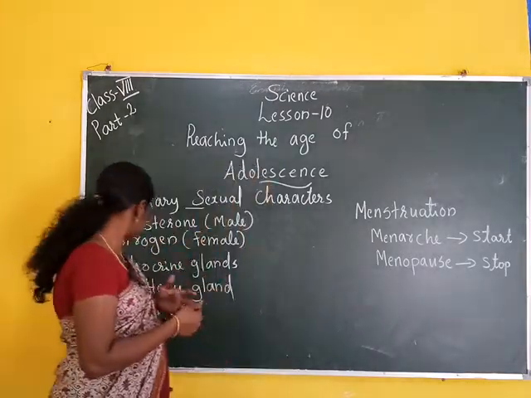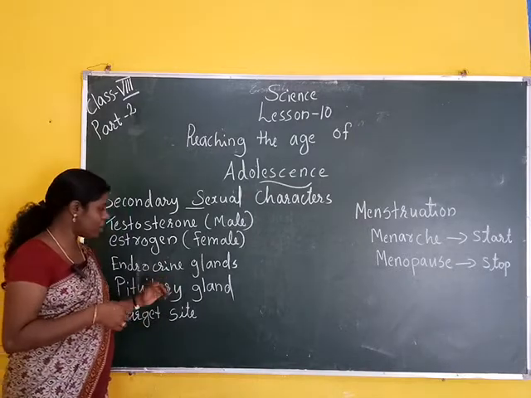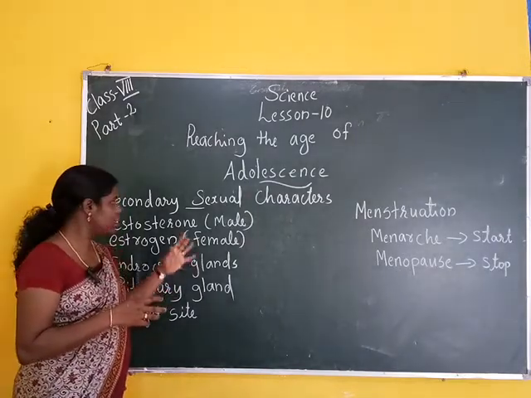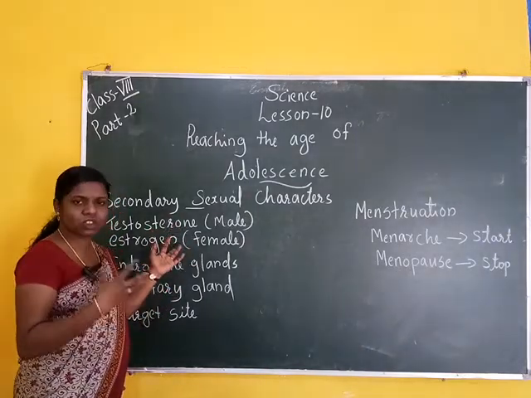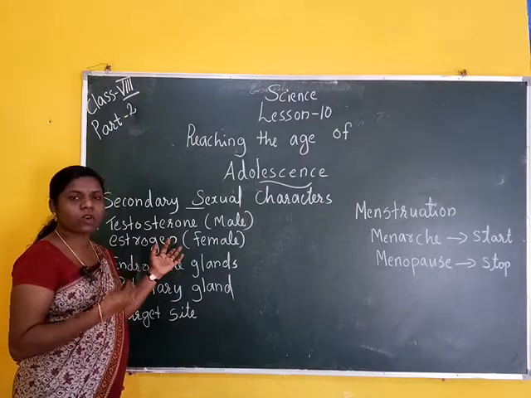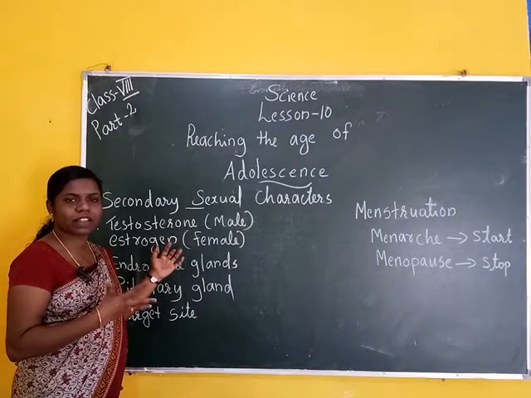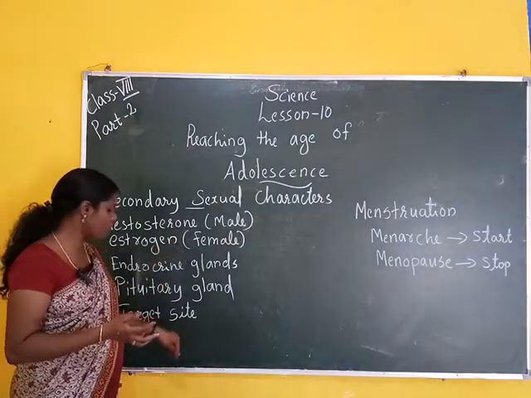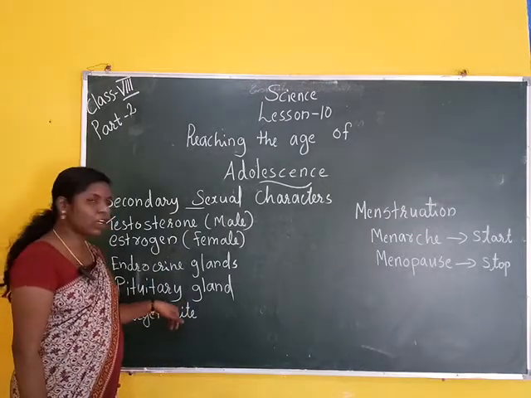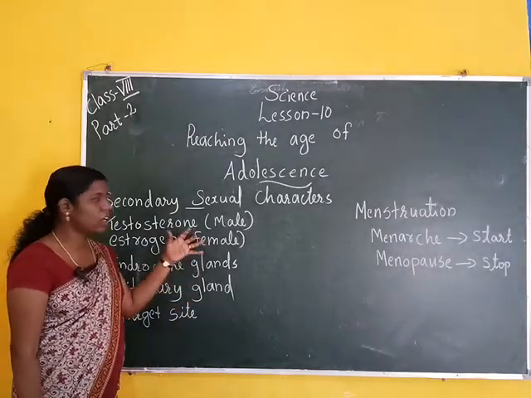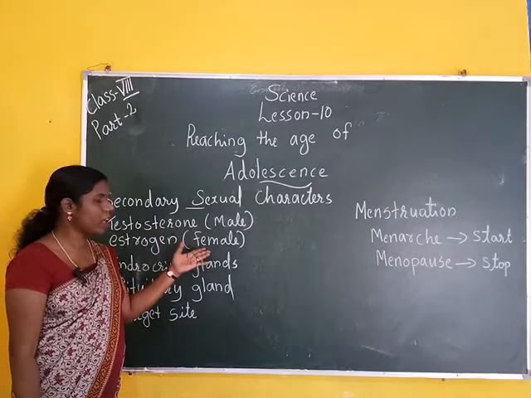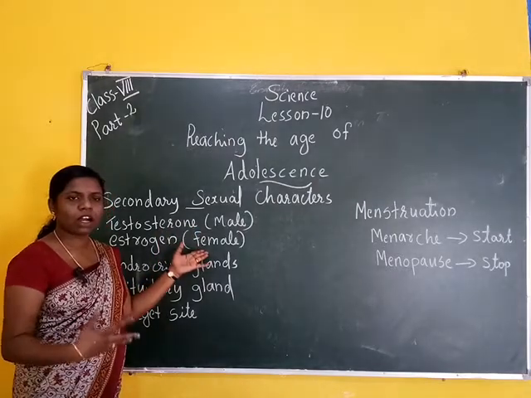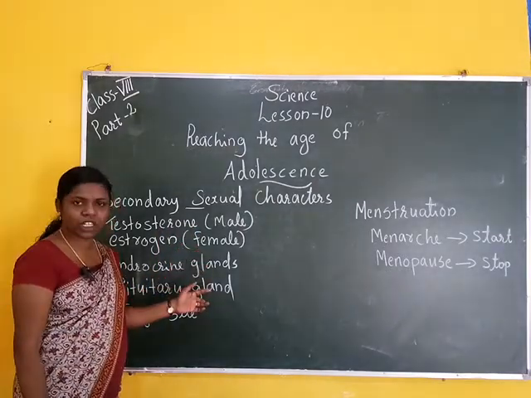Next is the pituitary gland. This estrogen and testosterone are controlled by another hormone, that hormone is from the pituitary gland.